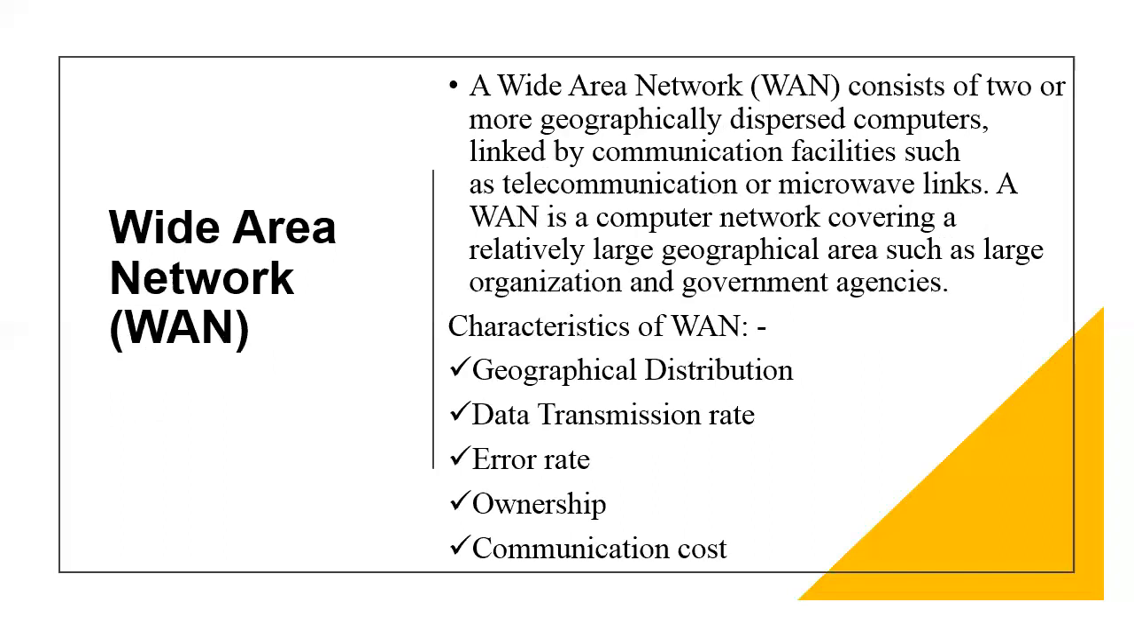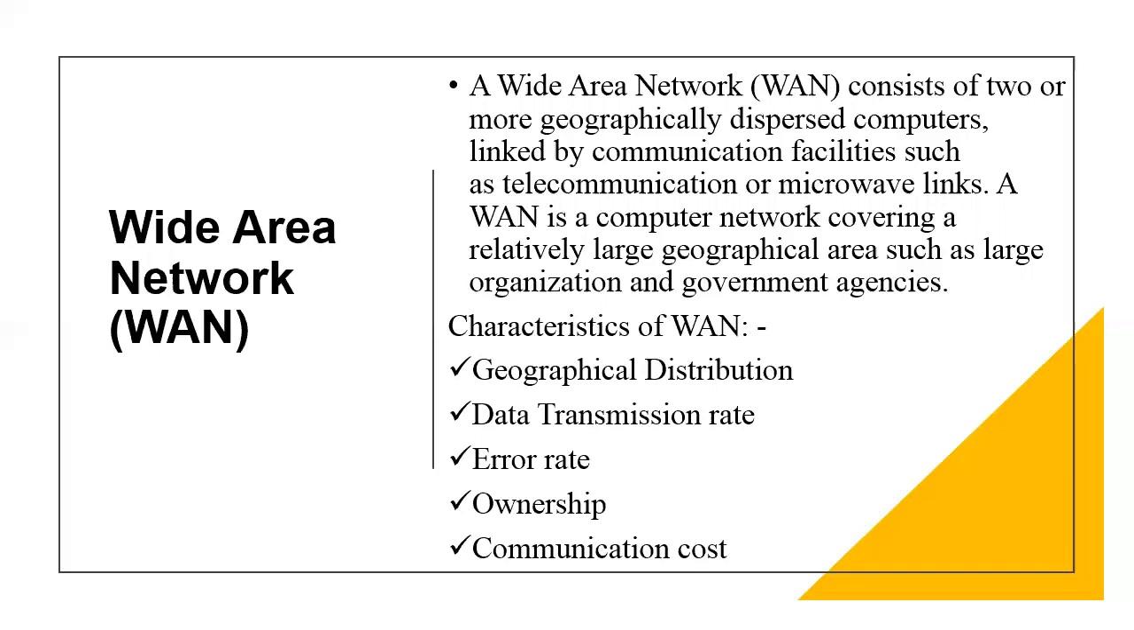A wide area network, WAN, consists of two or more geographically dispersed computers linked by communication facilities such as telecommunication or microwave links. A WAN is a computer network covering a relatively large geographical area, such as large organizations and government agencies. Characteristics of WAN.